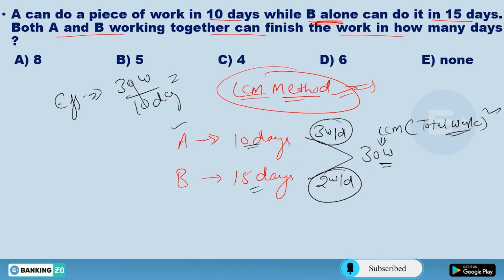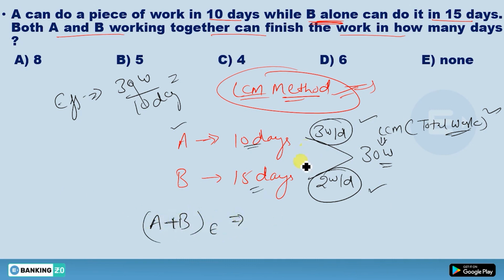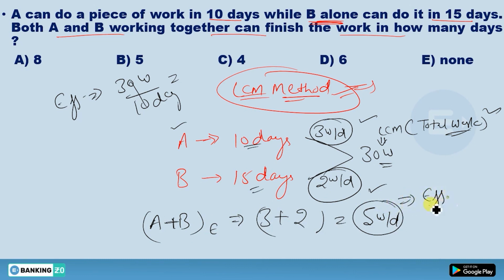A is doing 3 work per day, B is doing 2 work per day, so together they do 5 work per day, which is the combined efficiency of A and B.